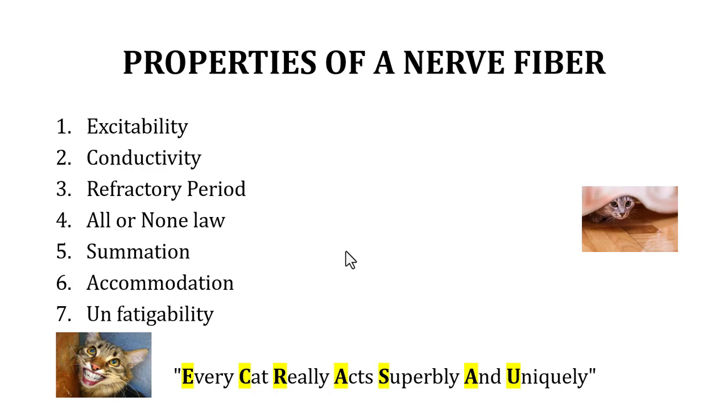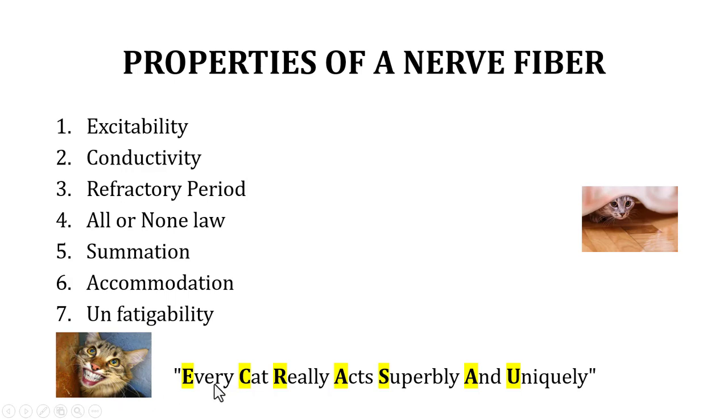The properties of a nerve fiber include excitability, conductivity, refractory period, all or none law, summation, accommodation, and fatigability. How can we remember this? You can remember it this way: Every cat really acts superbly and uniquely.